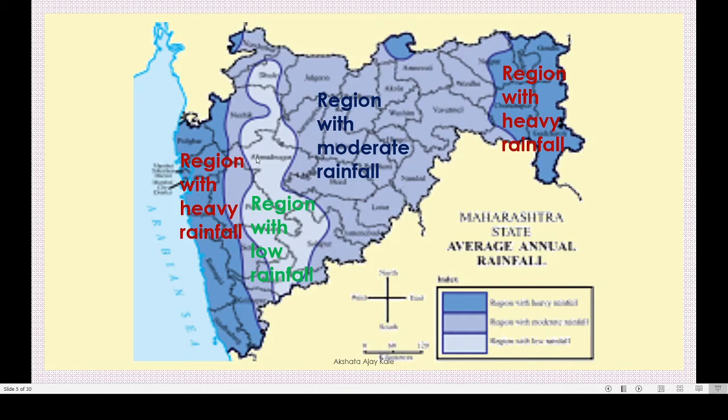Like this, our Maharashtra state is divided into three categories, that is region with heavy rainfall, region with moderate rainfall, and region with low rainfall. According to this, we cultivate different crops and fruits. You know that there are two types of crops, Kharif crops and Rabi crops. About that we have studied in the first part.